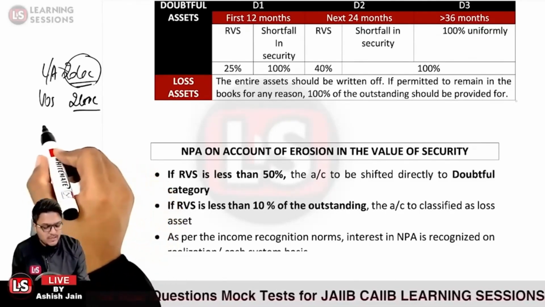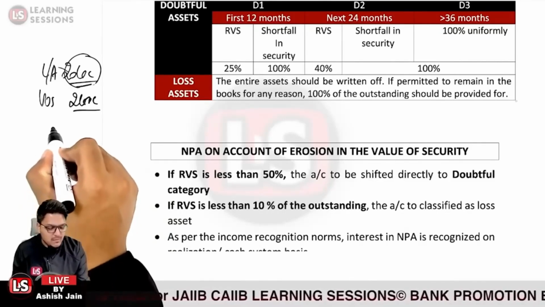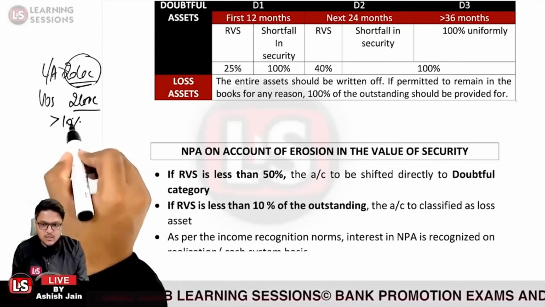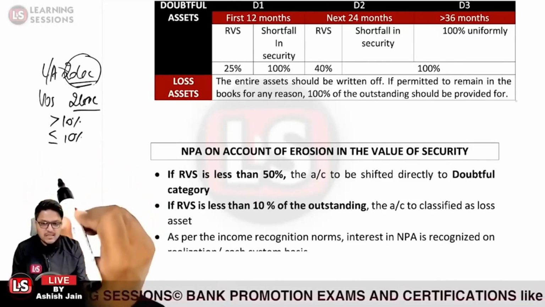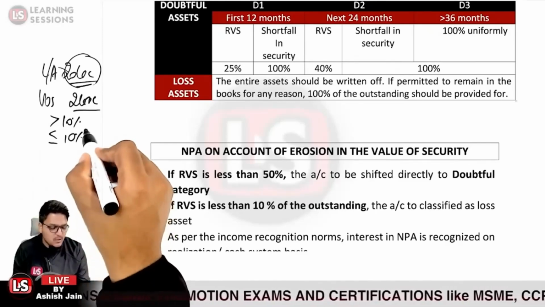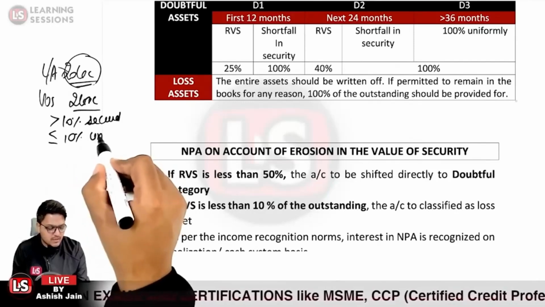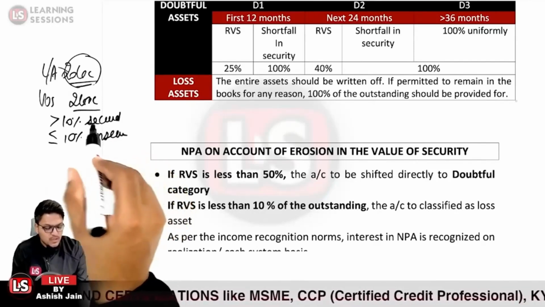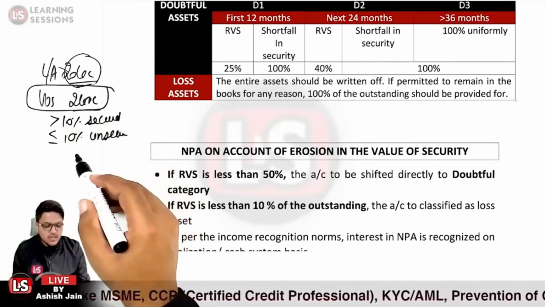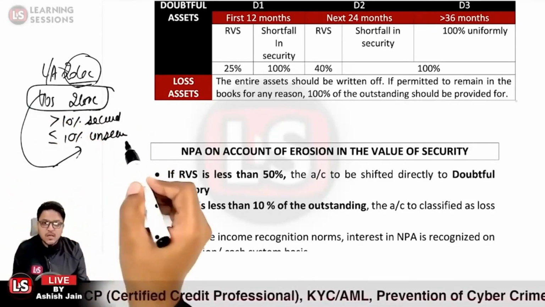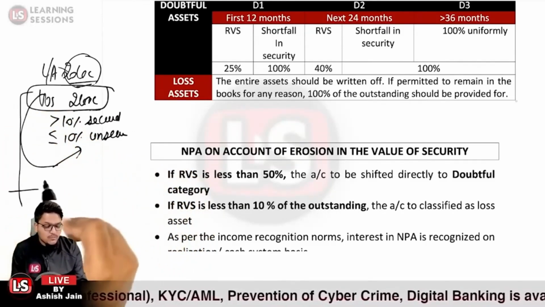I told you that at the time of the sanction, if the value of security is greater than 10%, it is a secured loan. And further, if it is lesser than or equal to 10%, it is an unsecured loan. So if the value of security at the time of sanction is 10% of the amount so sanctioned, it is an unsecured advance. Okay.